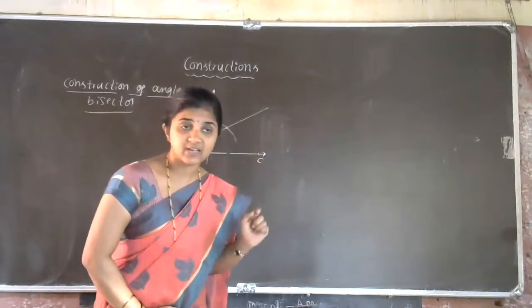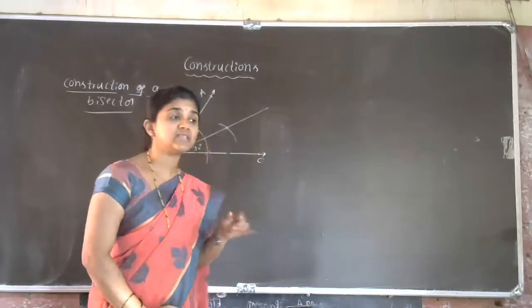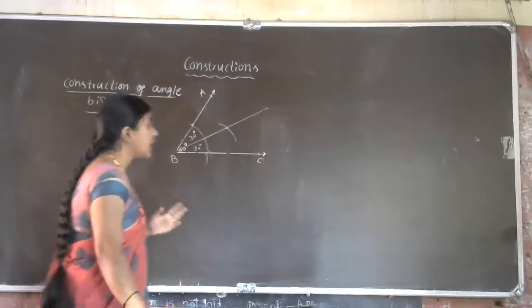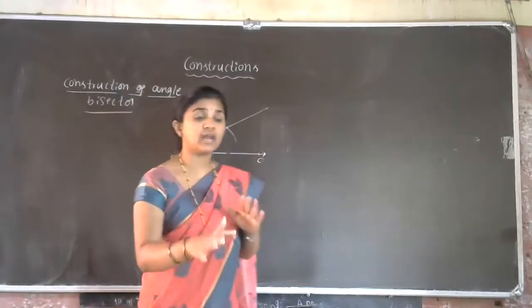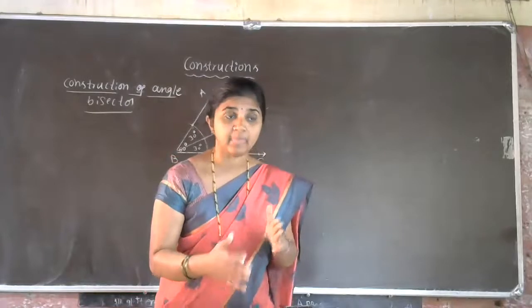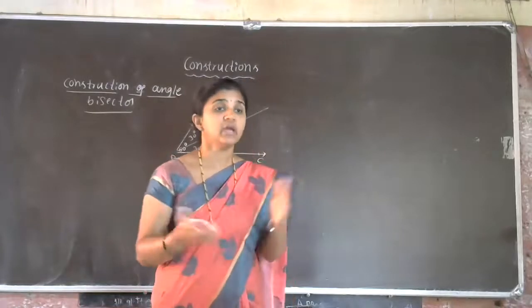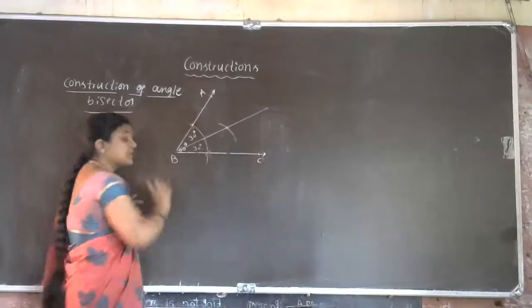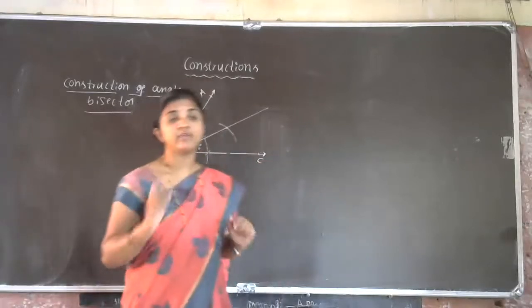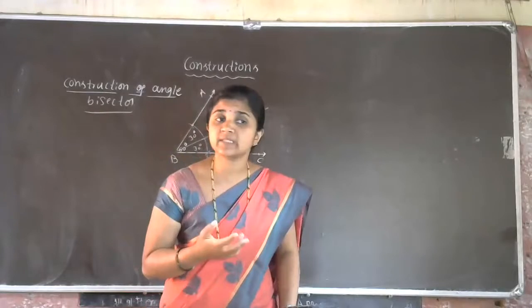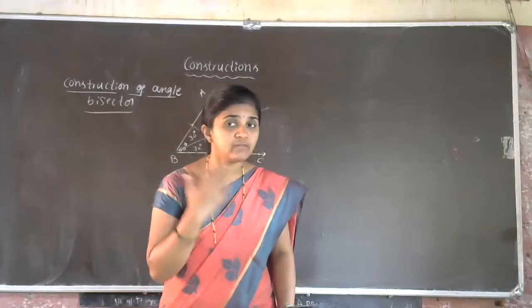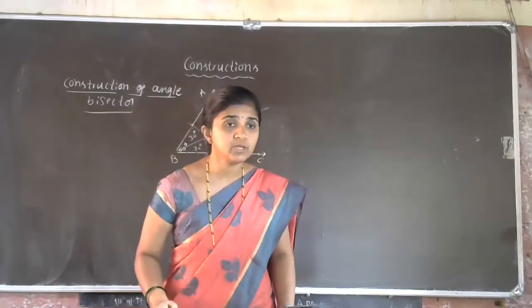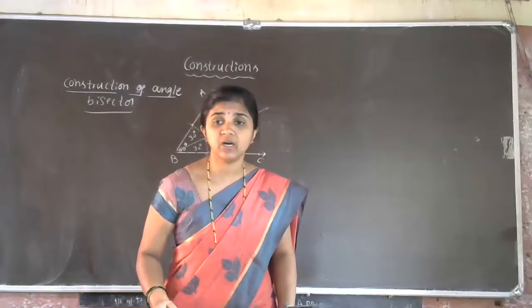Is that clear, students? This is the angle bisector construction. Now, with the help of protractor we verified practically. Practical verification over. Now theoretically we have to verify whether these two angles are really equal. On what basis can we prove this? Can anyone tell me?